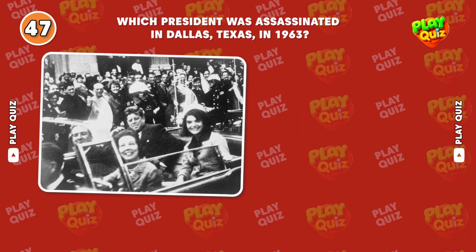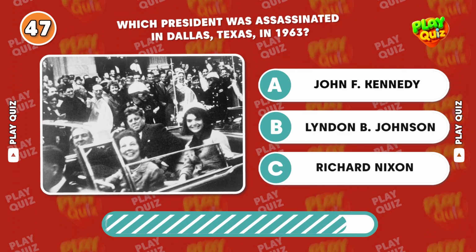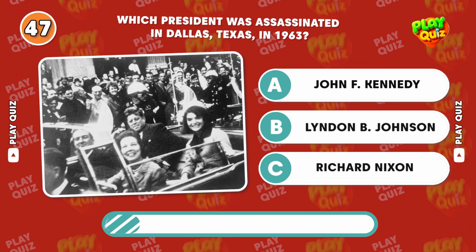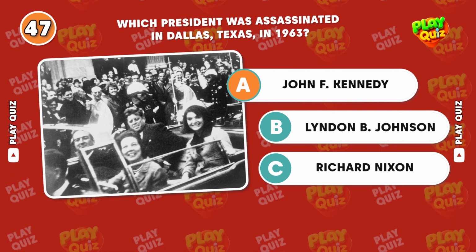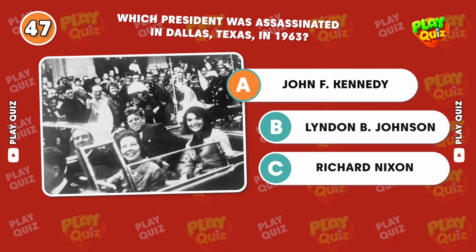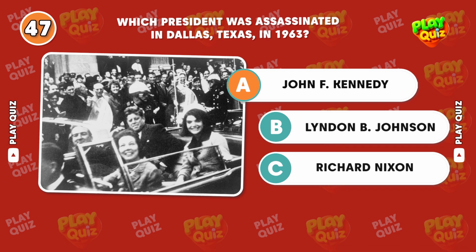Which president was assassinated in Dallas, Texas, in 1963? Correct answer, John F. Kennedy. JFK was shot on November 22, 1963, while riding in a motorcade, a tragic moment in U.S. history.